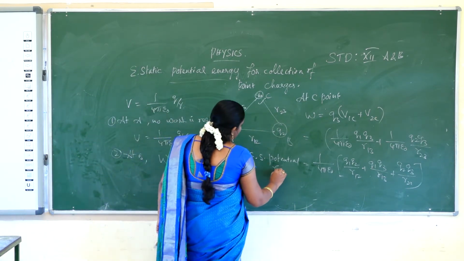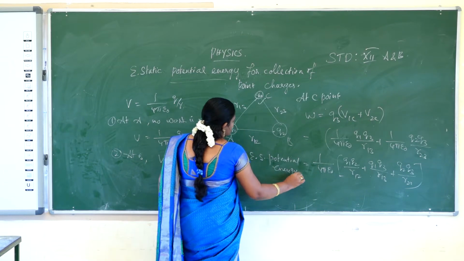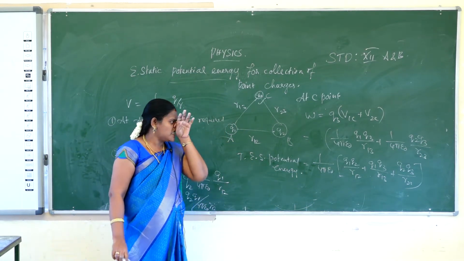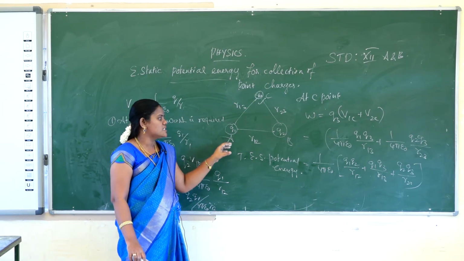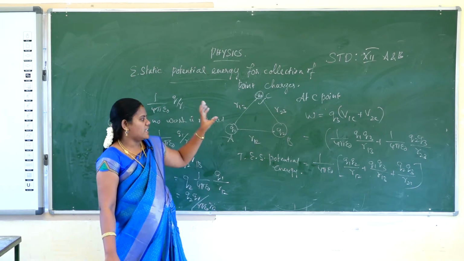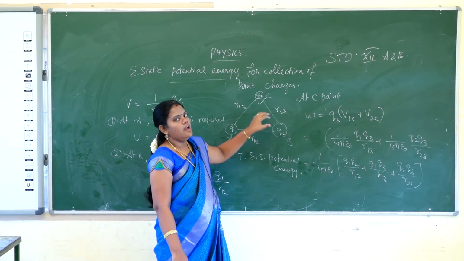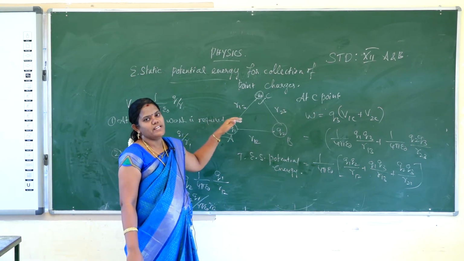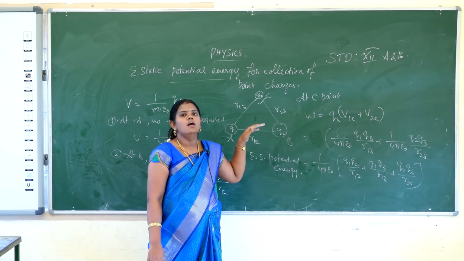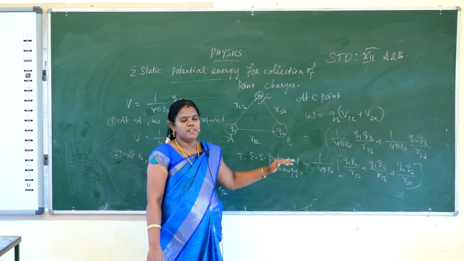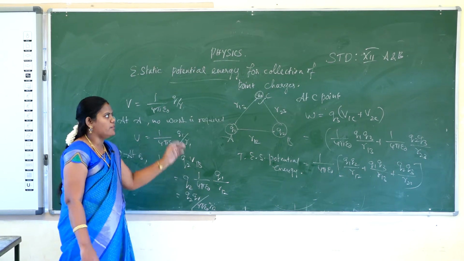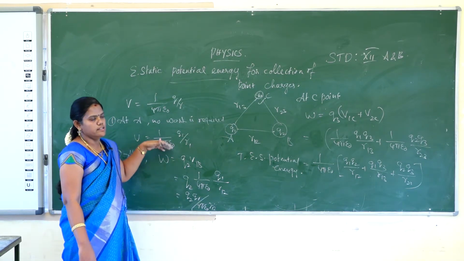How will you calculate the total electrostatic potential energy? We will calculate it for a collection of point charges. First we calculate the electrostatic potential at point A, next at point B, and third at point C. So the total is the combination of the electrostatic potentials at points A, B and C. Okay, so how will you calculate A, B and C? That is all we learn in this question.